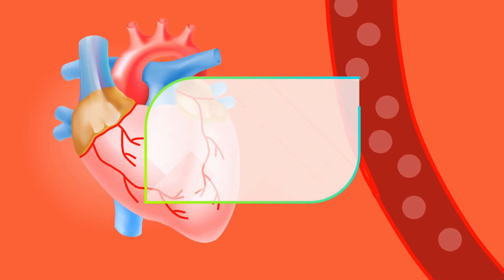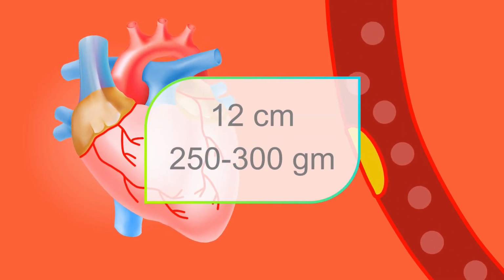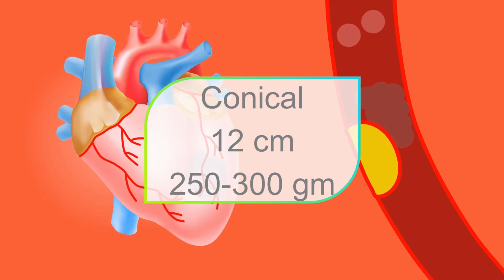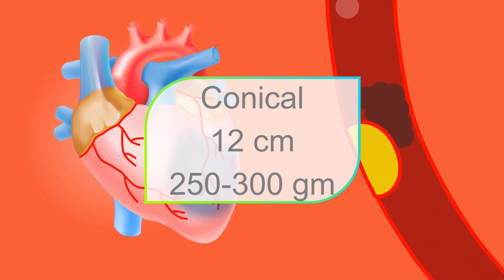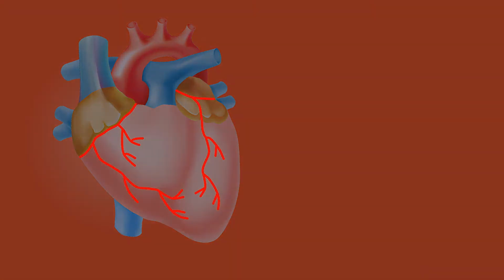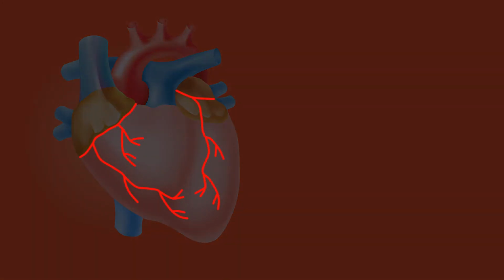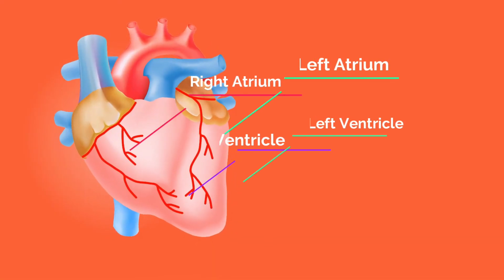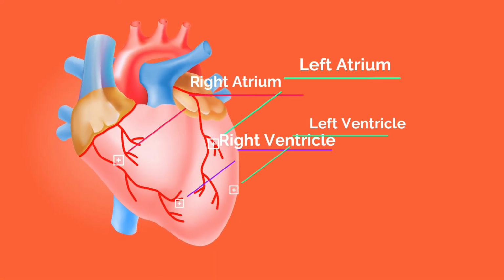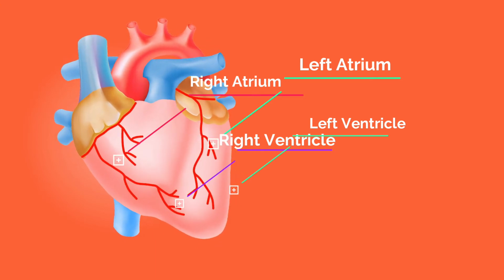Features of the heart: the shape is conical and the size is 12 cm from base to apex. It weighs around 300 grams in males and 250 grams in females. The apex is formed by the left ventricle and the base is mainly formed by the left atrium. There are four chambers of the heart: right atrium, left atrium, right ventricle and left ventricle.